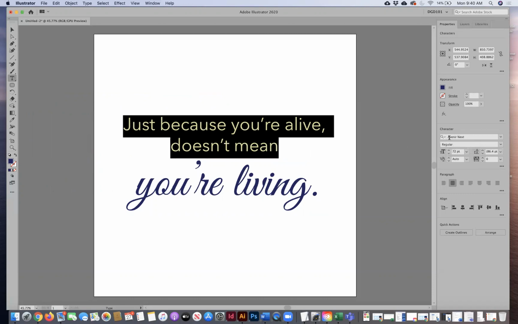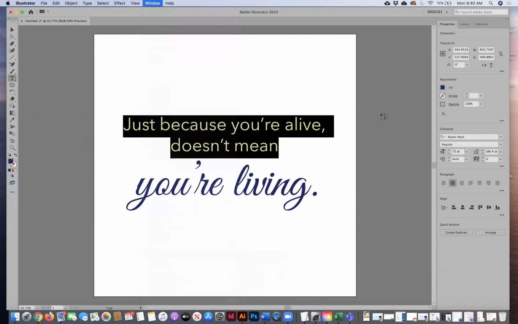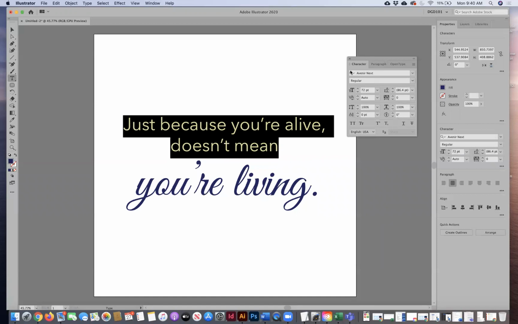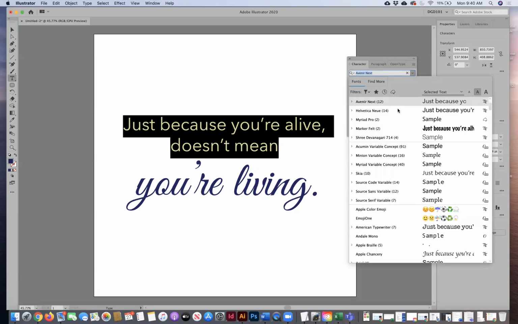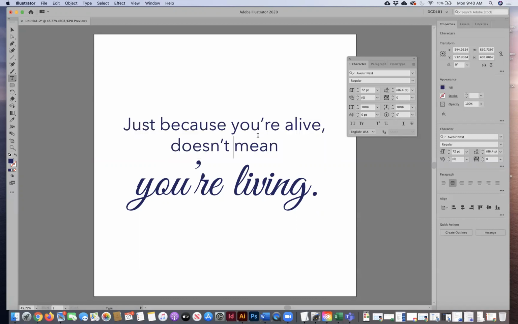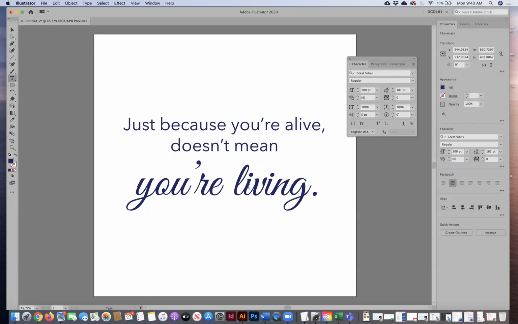It's actually even smaller. So if you go up to your window and you choose type, bring up your character panel, this will help you. And this is where if you click on the upper right hand corner of this panel, you can show more options here too. But this is where you can choose the type of font that you want. So emphasize a keyword or keywords within your quote. You might want to keep some of it neutral to emphasize it. You are living, I chose Great Vibes, and I'm at 200 point for that type of font.